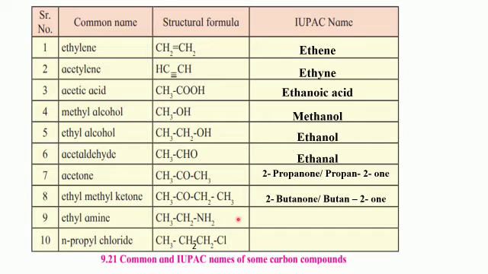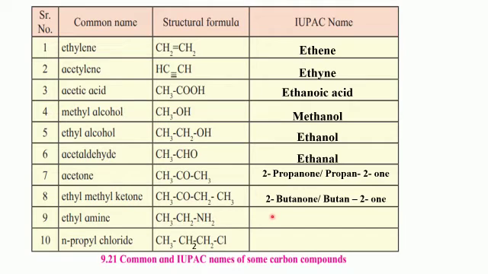Next example is ethylamine. Again the same thing, they have written CH3, CH2, NH2, but it is same as C2H5. And we have studied the alkyl groups. So C2H5 is ethyl group. So it can be even written as CH3, CH2, NH2, because we are writing the structural formula.